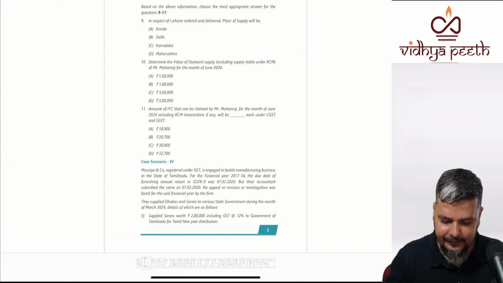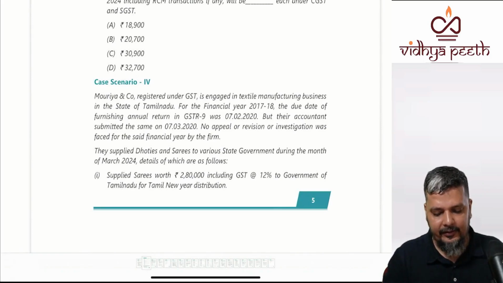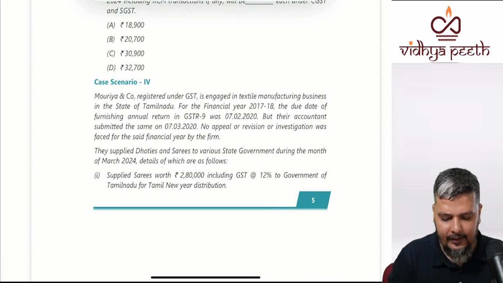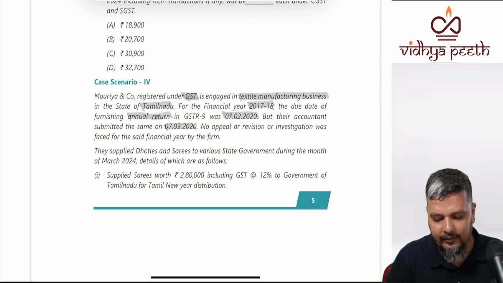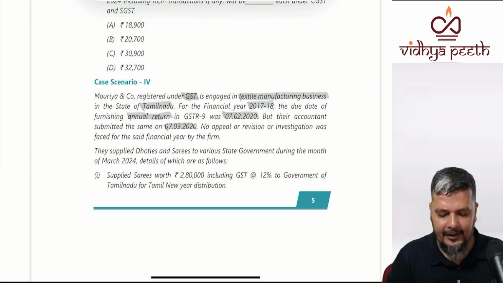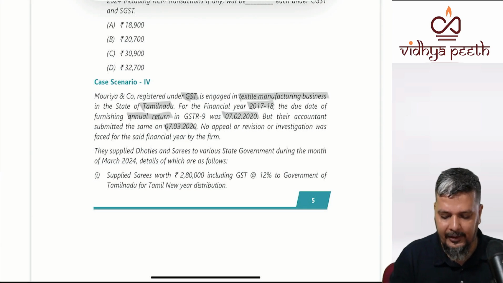Now we'll go with case studies. First we'll go with the previous case study. Maurya and Co., registered in GST, is engaged in textile manufacturing business in the state of Tamil Nadu. For 17-18, the extended due date of the annual return was 7th Feb 2020, but the actual date of filing was 7th March 2020. No appeals and revision was done.